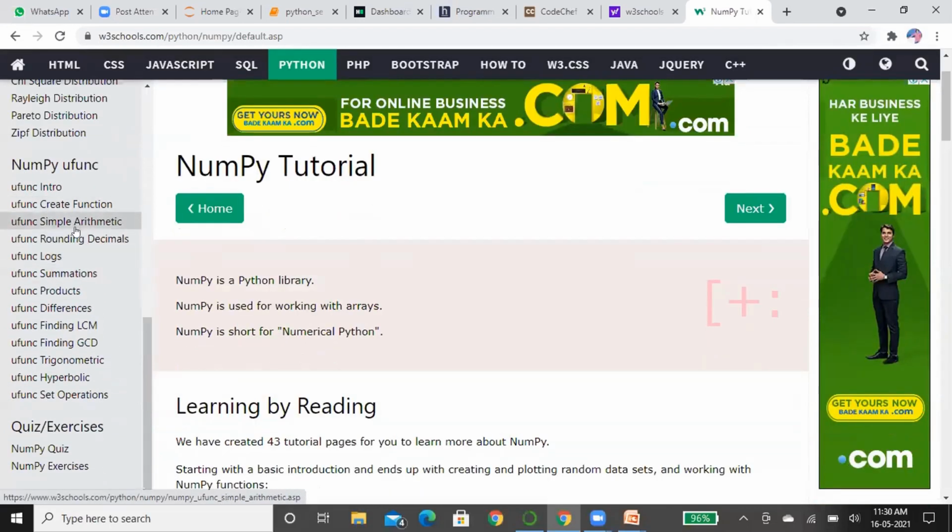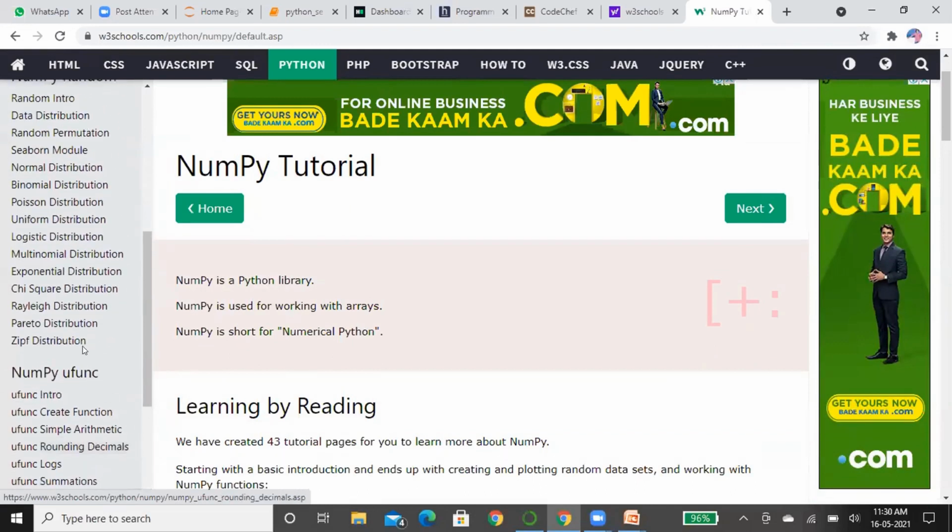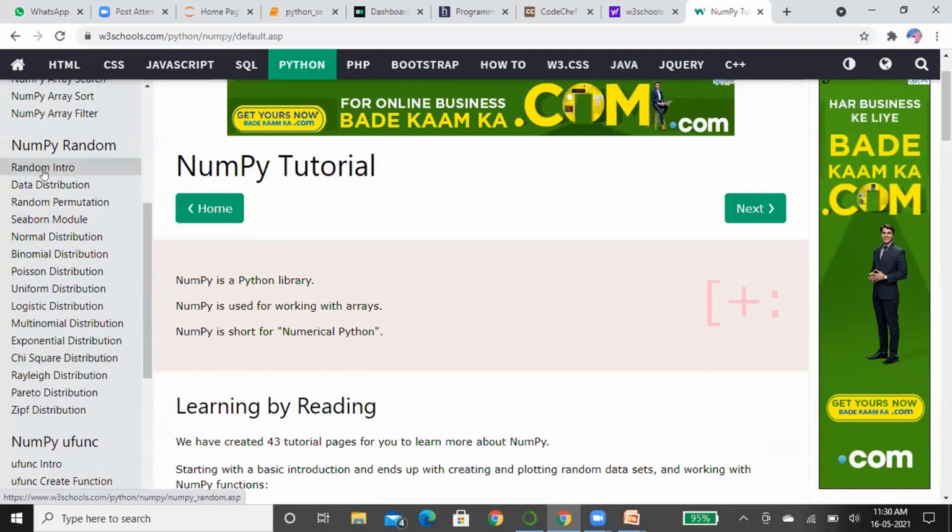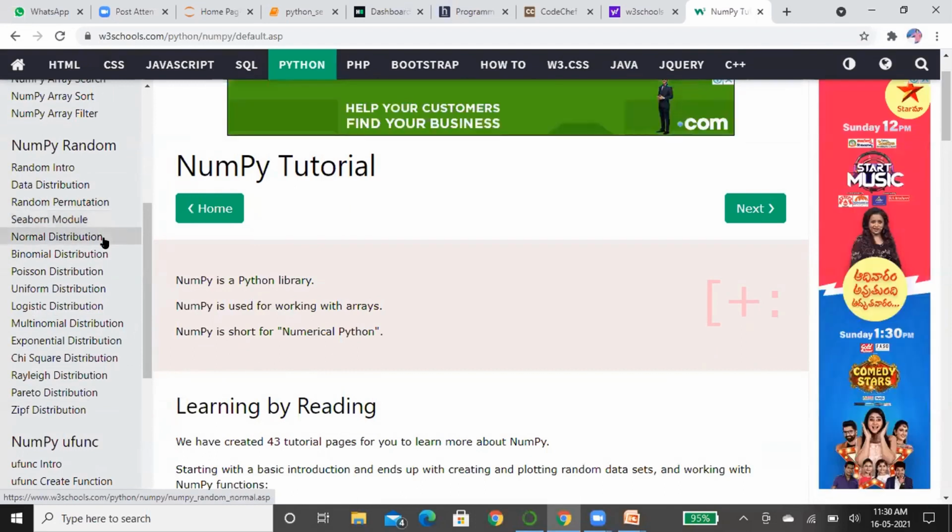See here, there is simple arithmetic, rounding decimals, logs, summations, products, differences, LCM, GCD, trigonometry, hyperbolic functions, set operations. You can also see data distribution, random permutations, Seaborn modules, normal distribution, binomial distribution, Poisson distribution. I think you all know these names from intermediate mathematics. In future you will also see these topics in M3 or M4 subjects.